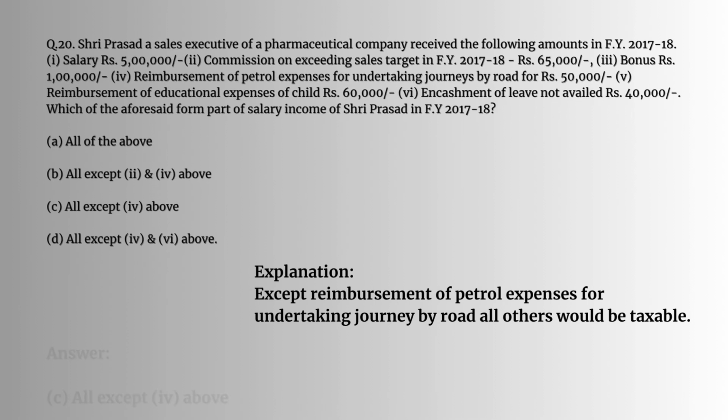Question number 20. Shri Prasad, the sales executive of a pharmaceutical company, received the following amounts: salary Rs 5 lakhs, commission Rs 65,000, bonus Rs 1 lakh, reimbursement of petrol expenses for undertaking journey Rs 50,000, reimbursement of educational expense of child Rs 60,000, encashment of leave not availed Rs 40,000. Which of the aforesaid form part of salary income of Shri Prasad? In this case, the answer would be all except 4 above. Except reimbursement of petrol expenses for undertaking journey by road, all others would be taxable.